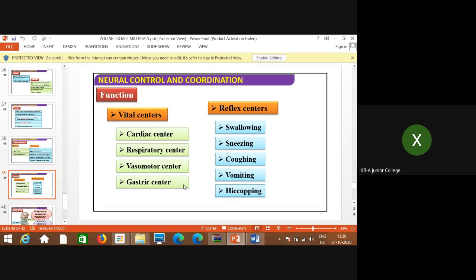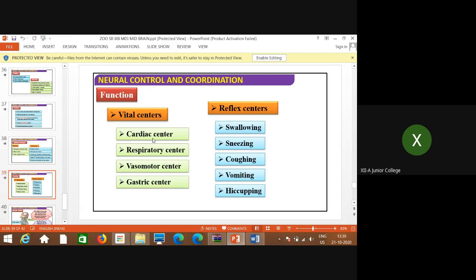Now what are the vital function centers and what are the reflex centers? These are very important functions of the entire hindbrain, especially the medulla oblongata part. First is the cardiac center. Vital means all very important life functions.